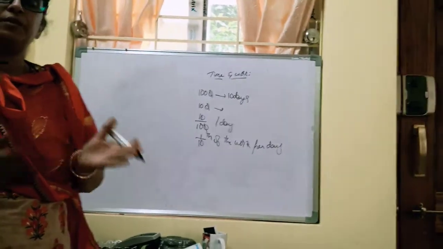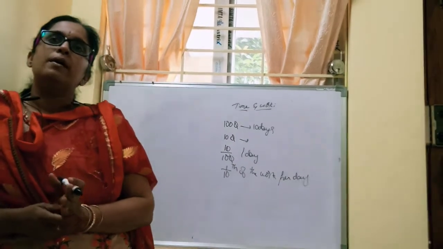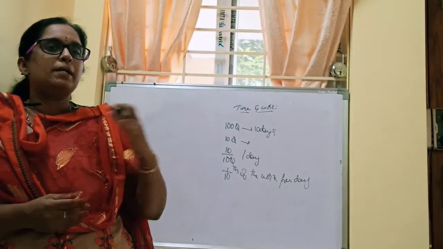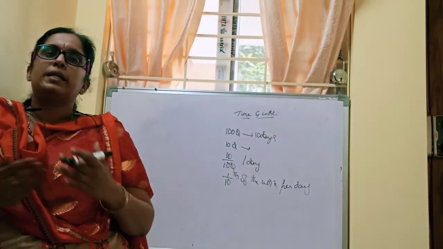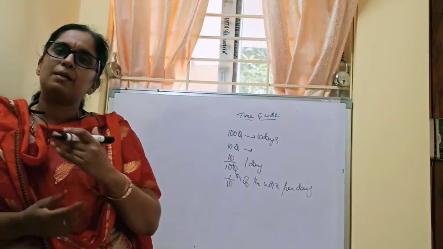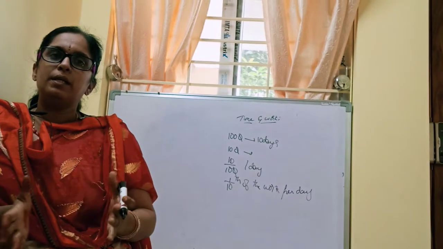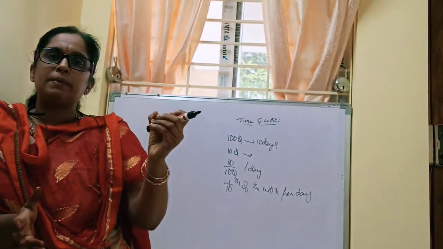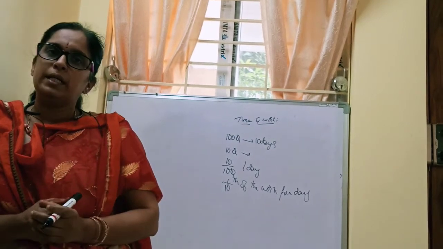There is also a differentiation here between men and women, that a man has a greater capacity to do the work and a woman has lesser capacity to do the work. But each man has equal capacity and each woman has equal capacity.